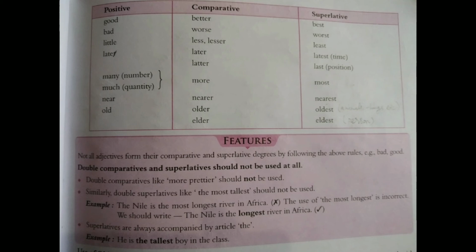Many is used to show adjective of number and much is to show adjective of quantity, and comparative and superlative degree of both are the same, that is more and most. Near, nearer, nearest. Old, older, oldest. It is used for animals, things, etc., but not for a person. For a person, old changes to elder and eldest. E-L-D-E-R, elder, and E-L-D-E-S-T, eldest.